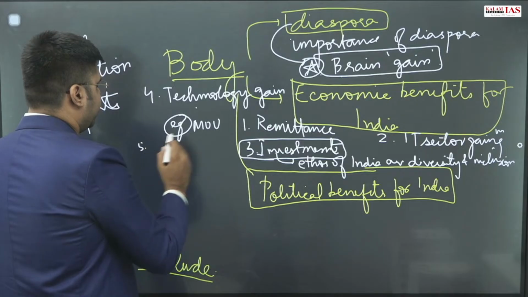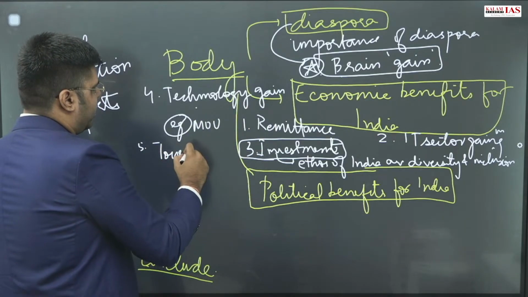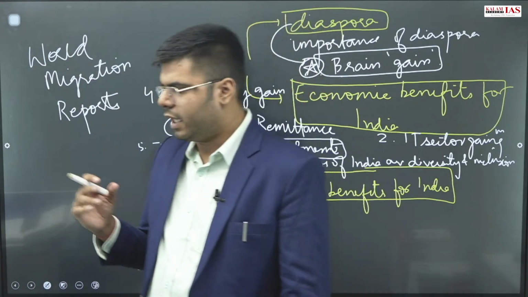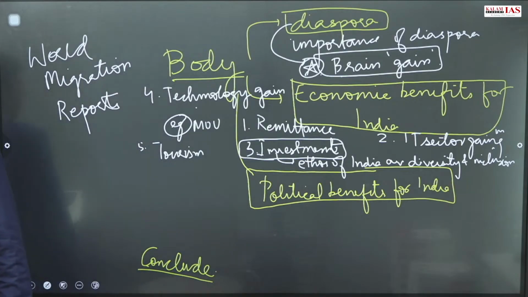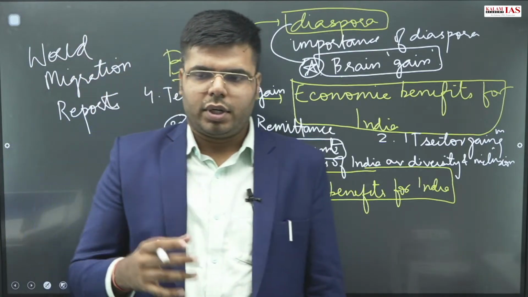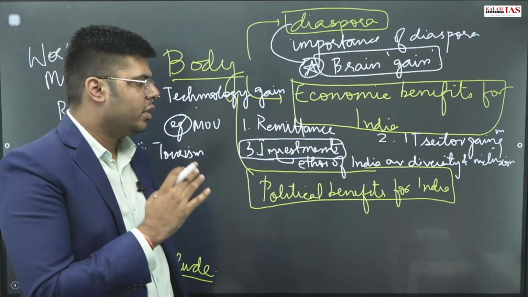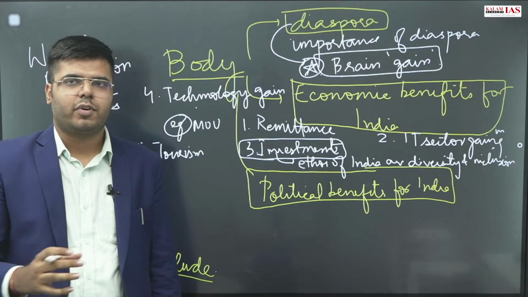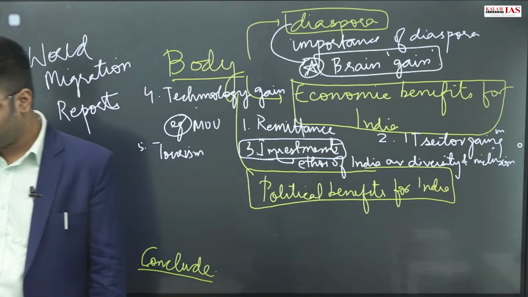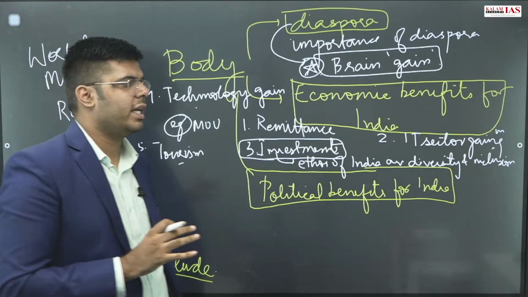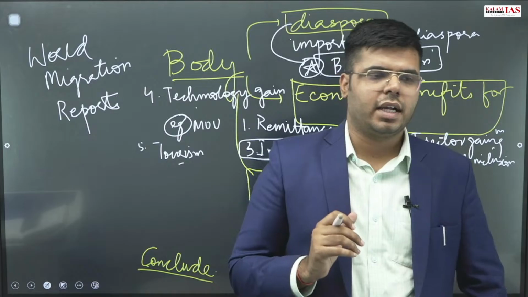Fifth point that can be written in the economic sector is tourism. So tourism is there, a large diaspora is there, they are coming back home, they are coming to visit, they are bringing their friends along, and on many occasions the Honorable Prime Minister has also called for the diaspora to act as a Rajdoot that brings and attracts other foreigners along with them to India to visit, thereby increasing the foreign exchange reserves by tourism. So 5, 6 points you can write about economic benefits that are there for India.